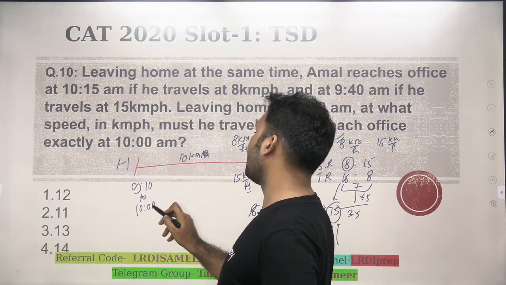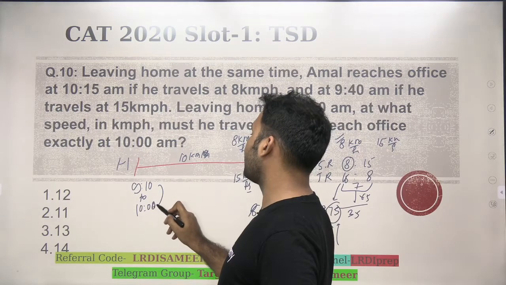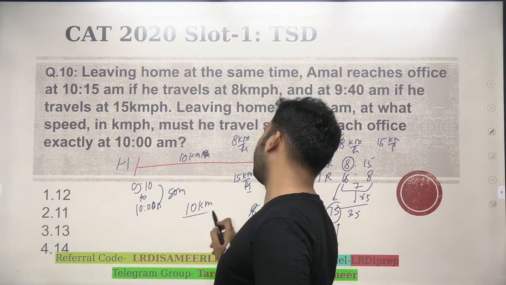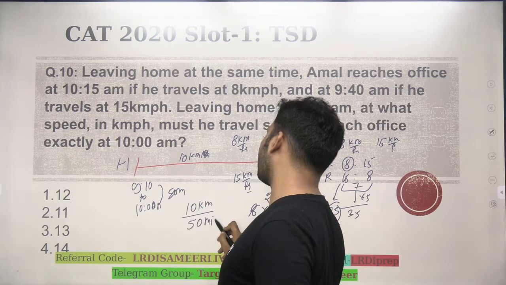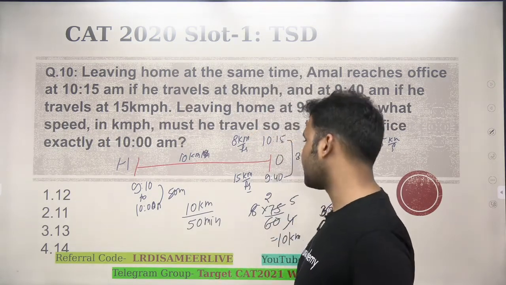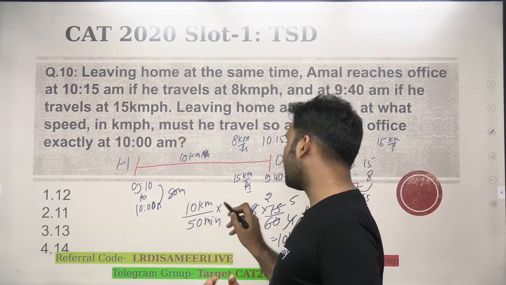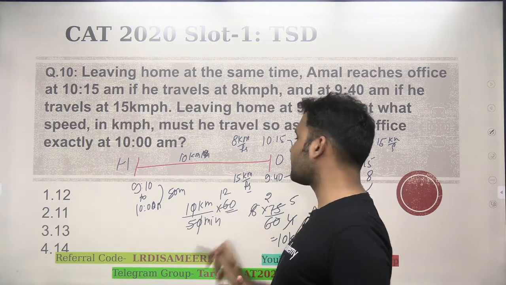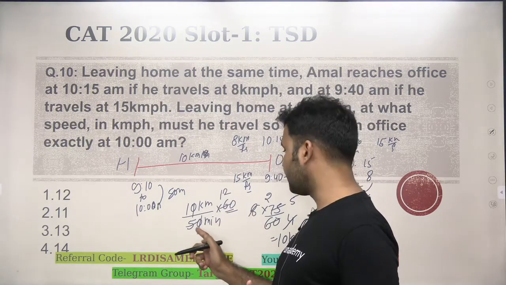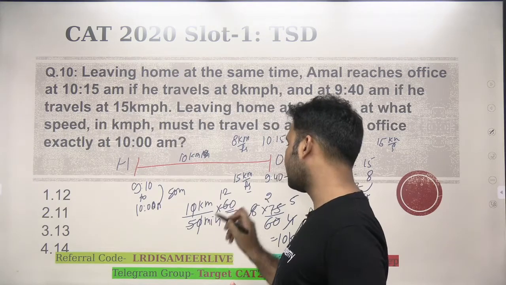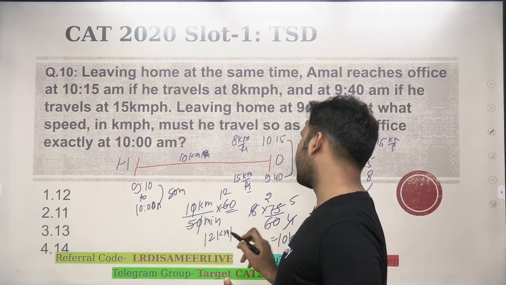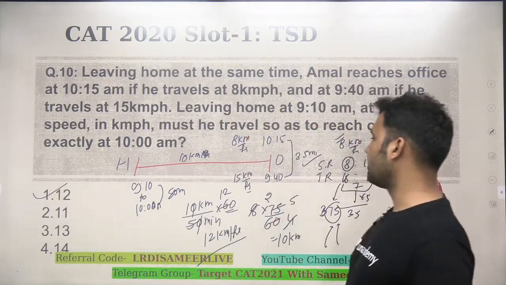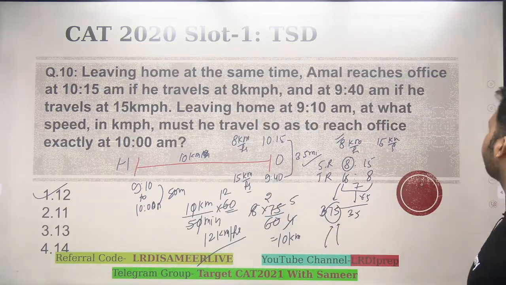9:10 to 10 a.m., you see, how much time do you have? 9:10 to 10 a.m. you have 50 minutes. So 10 किलोमीटर का distance 50 minutes में अगर आपको करना है तो आपका speed क्या होना चाहिए? This is what the question is asking. 10 kilometer by 50 minutes, multiply it with 60, right? This will cancel, you'll get the speed. Why multiplying by 60? We are converting minutes to hours. Minute को hours में convert करने के लिए 60 से divide किया. So you'll get the answer as 12 kilometer per hour. That means to reach office at 10 a.m. he must be traveling at 12 kilometer per hour. A very simple question, right?